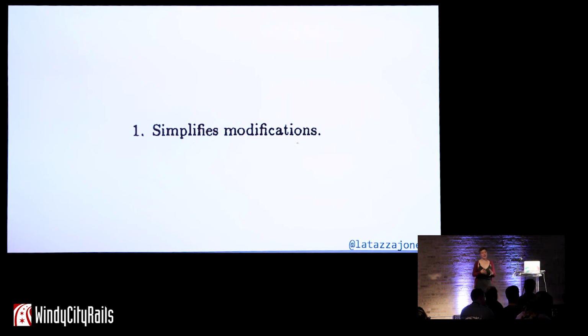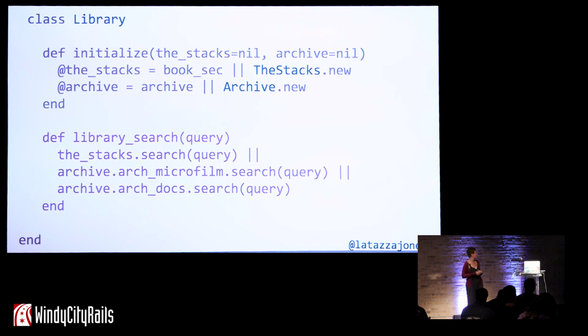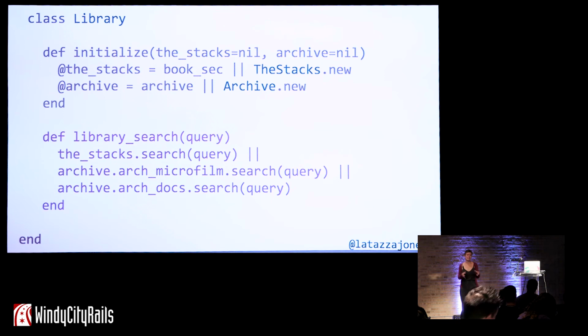So back to the reasons we should be thinking about and using the law of Demeter. First, it simplifies modifications. So we looked at that in library. Another example of this in library is, let's say, again, it's 1988. The archivists want to really catch up with the times, and they decide they're gonna digitize everything to CD-ROM because that's cutting edge technology.